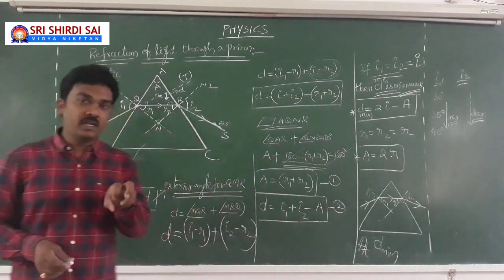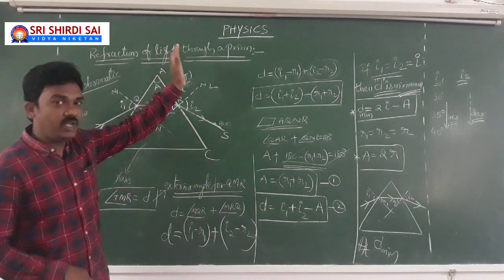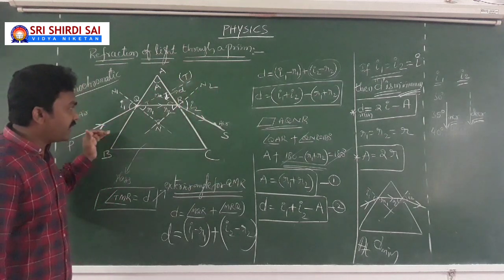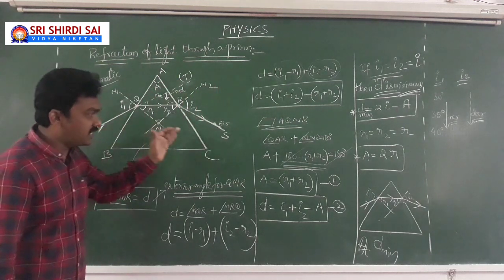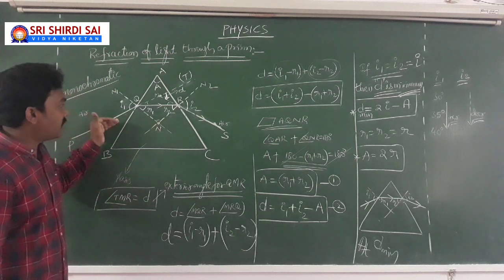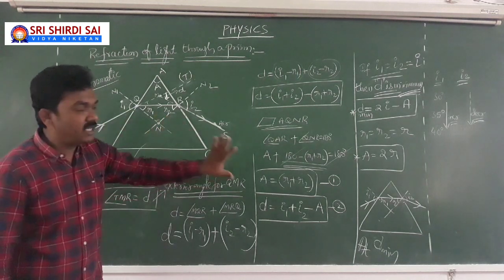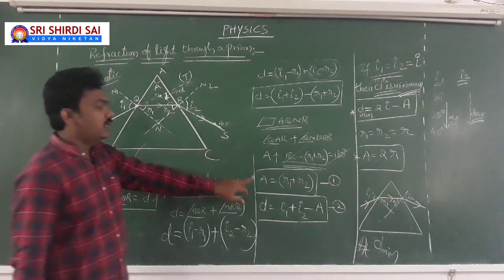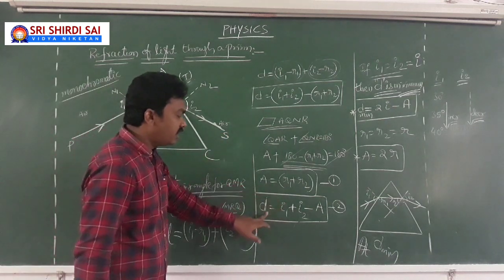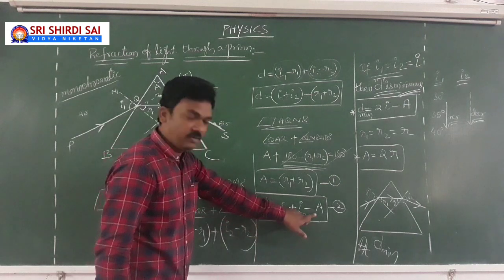But remember what topic we are dealing with? Refraction of light through a prism. When a monochromatic light is allowed to travel through a prism with angles of incidence and angles of refraction, what will be the mathematics involved? A equal to R1 plus R2, D equal to I1 plus I2 minus A.